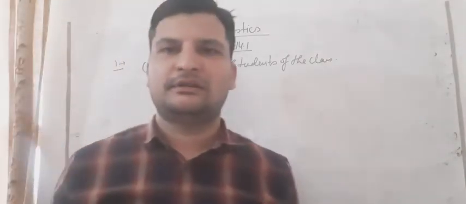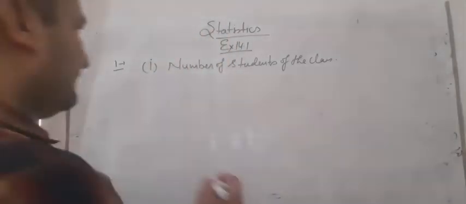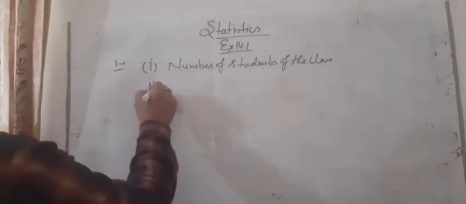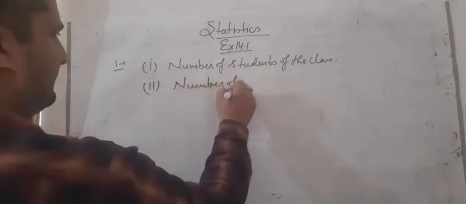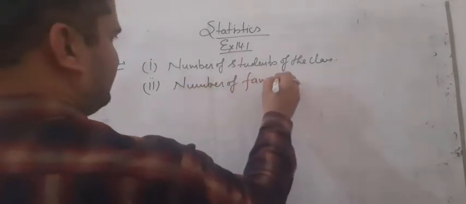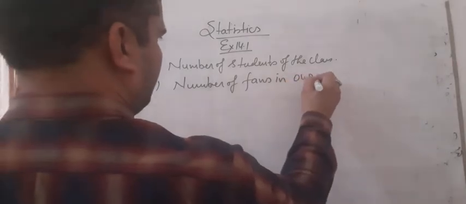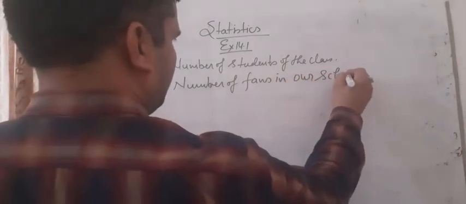How many are girls? How many are boys? Like this. Number of fans in your school.